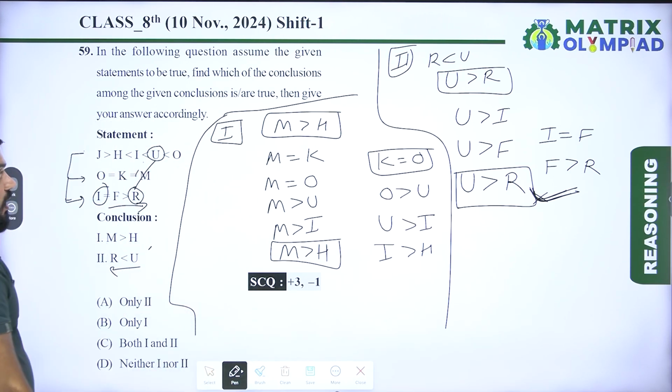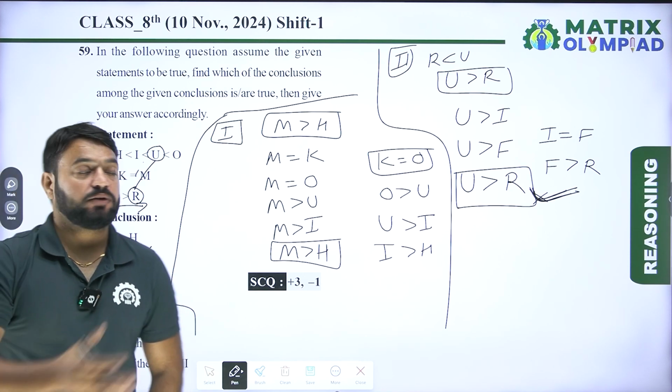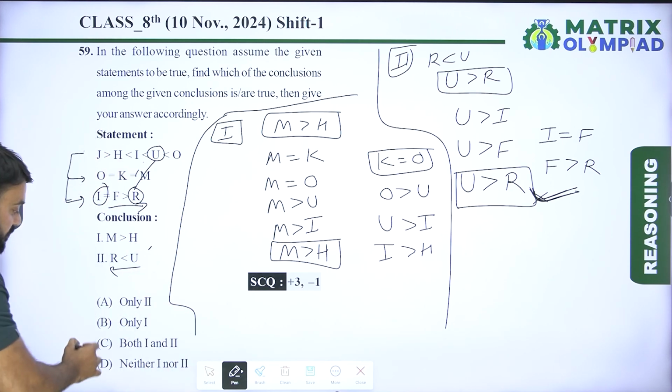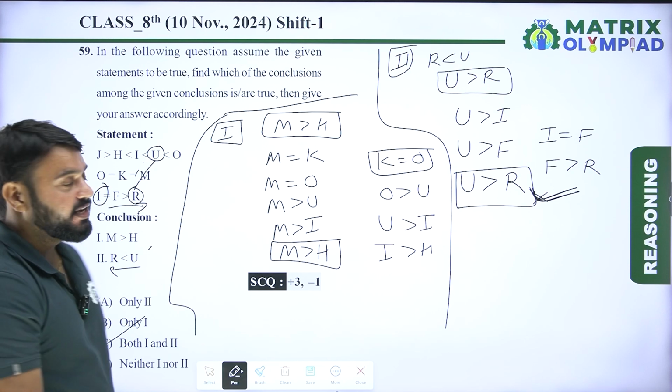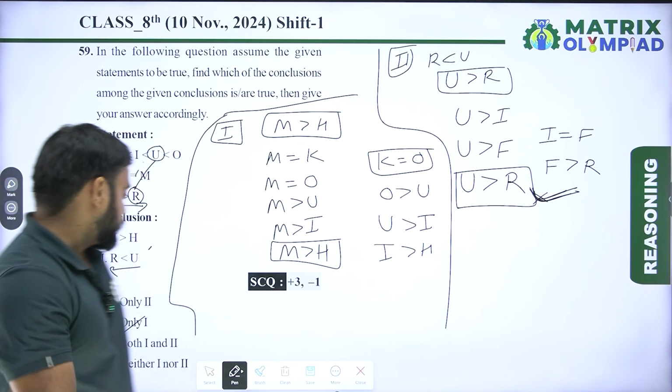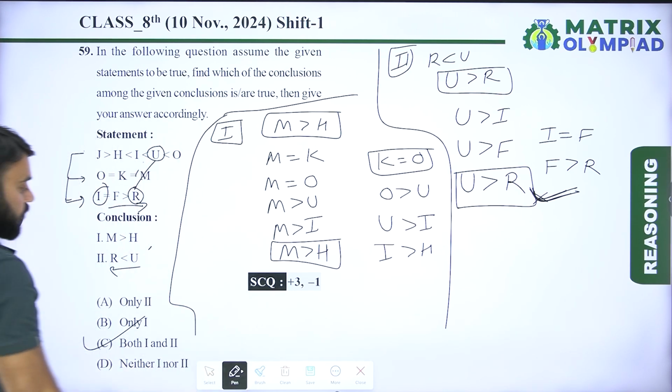So both statements are definitely true according to the given statements. So here option C, both conclusion first and second follow. So here option C is the correct answer of this question.